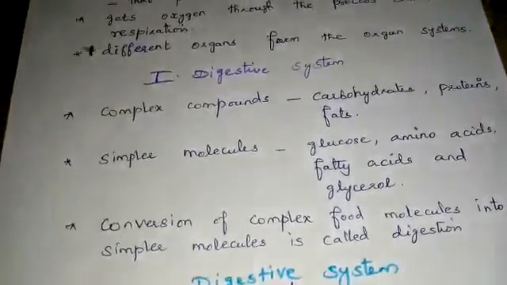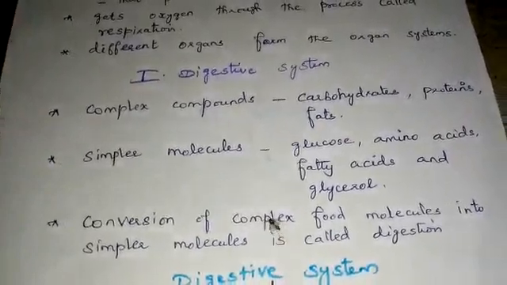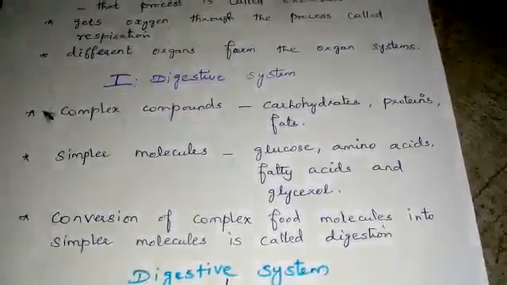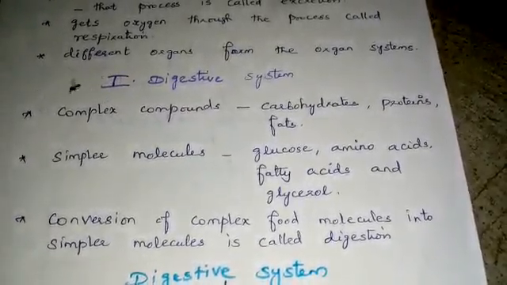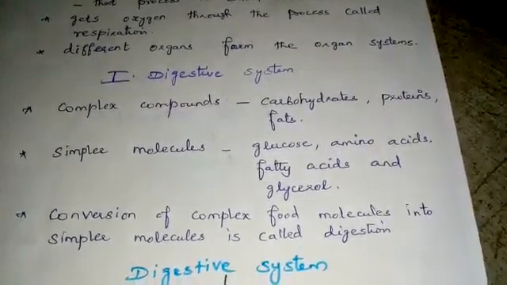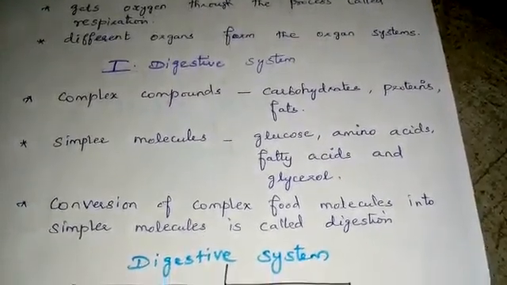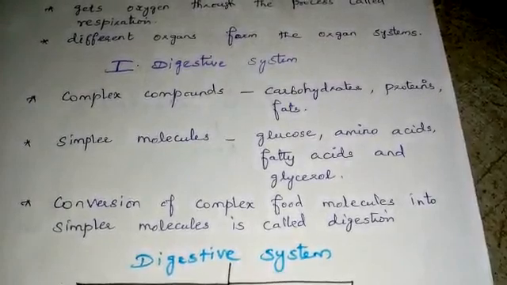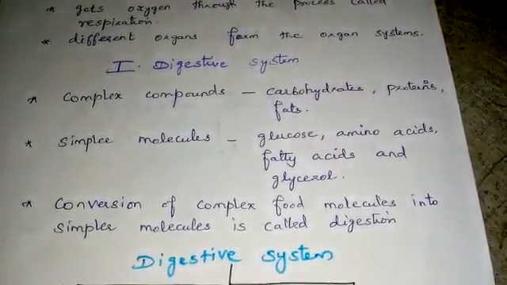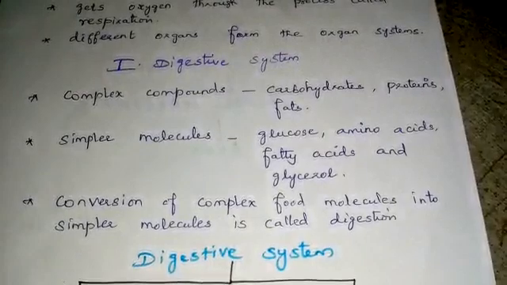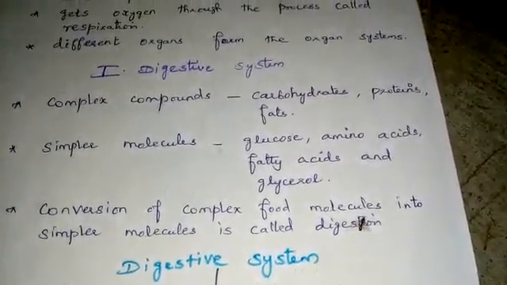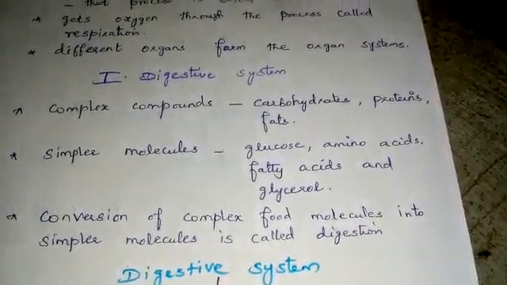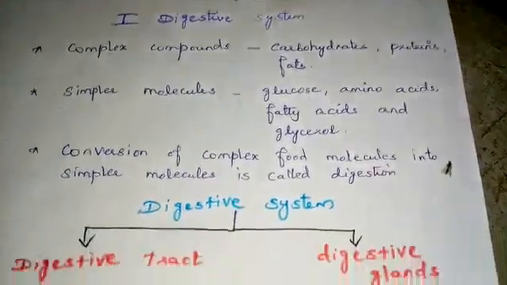The food we eat consists of complex compounds like carbohydrates, proteins and fats. They have to be converted into simpler molecules like glucose, amino acids, fatty acids and glycerol respectively. These simpler molecules are then assimilated either by blood or lymph in order to give us energy. The process of conversion of complex food molecules into simpler molecules is called digestion.